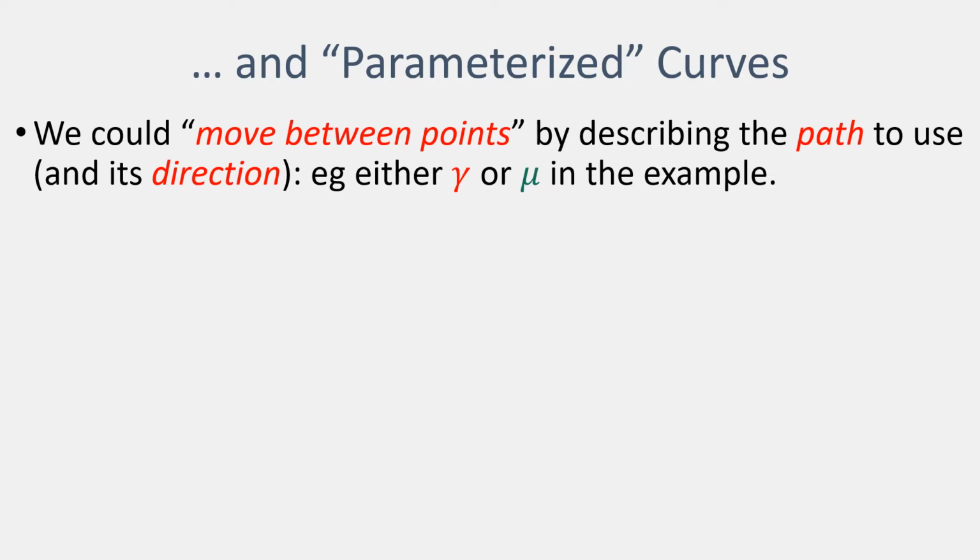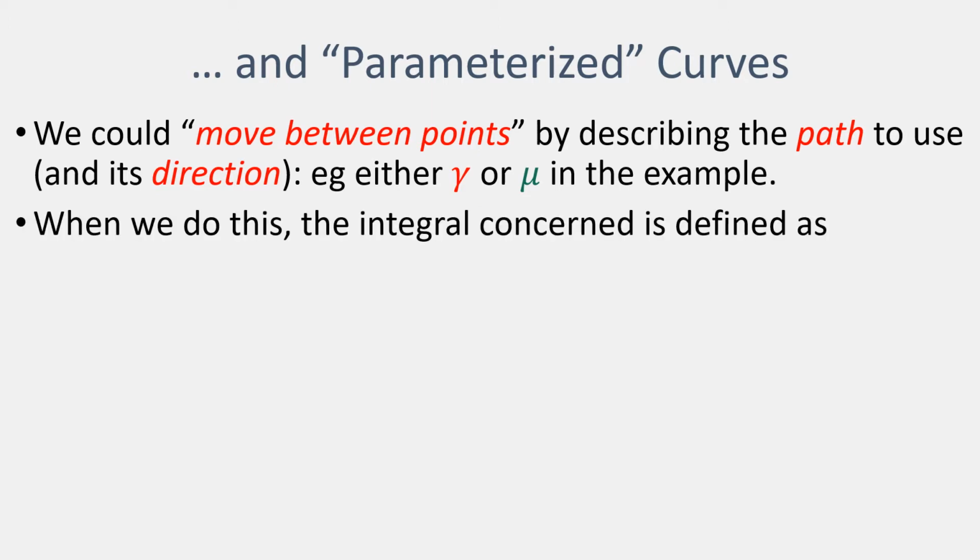We move between points by describing the path that we are using and the direction in which we're traveling, so either of those two examples on the previous slide. When we do this, we introduce new notation for the integral.